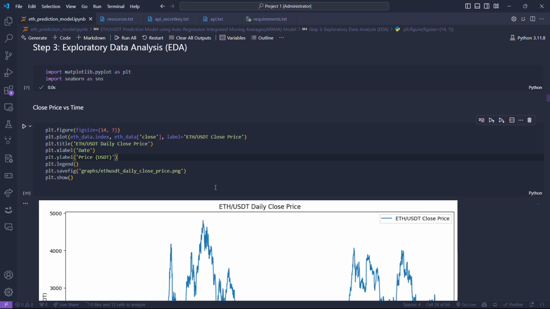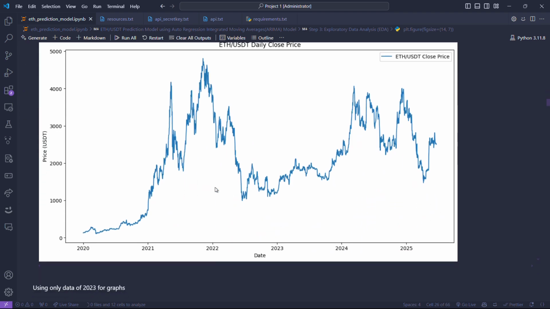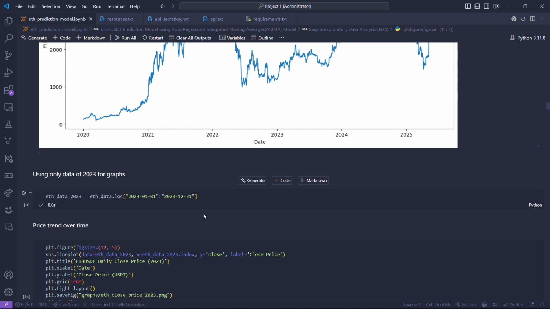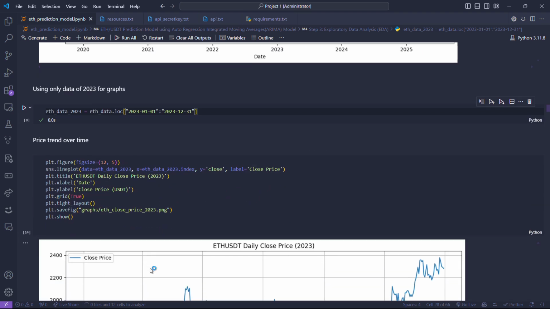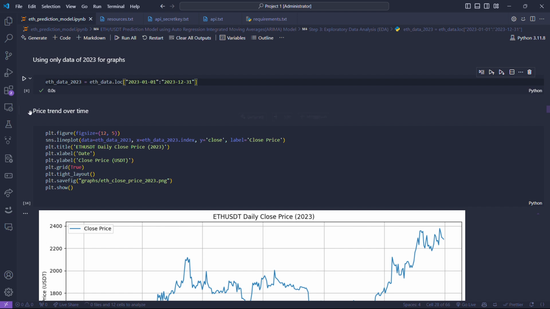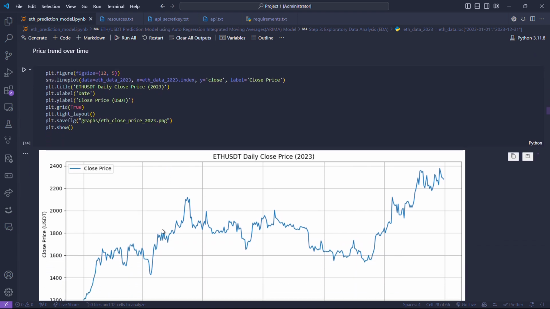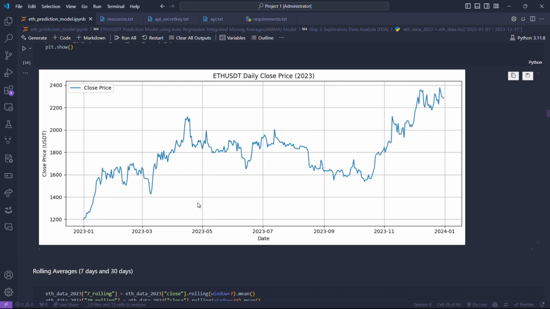This is the overall price versus time graph from 2020 to the current date. For the further graphs, I use the data for only 2023, so I filtered it here. This is the price over time in 2023.